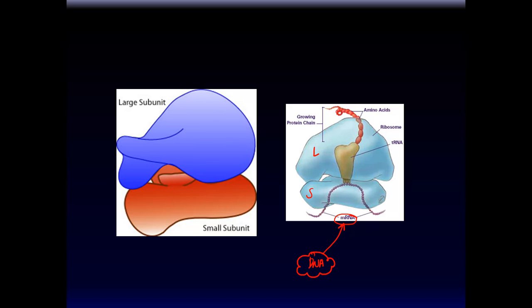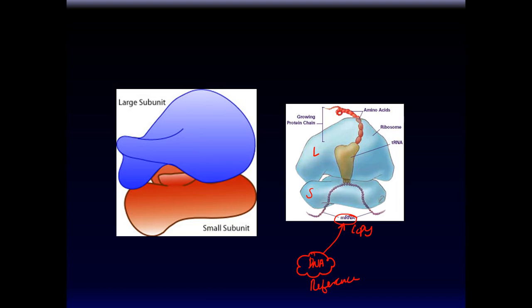Okay, it's like a book. It's like a reference book. It's like a reference book in the library. You can't check it out, okay? But you can make photocopies of it. So you copy the DNA, you can photocopy the DNA. That's called a messenger RNA.